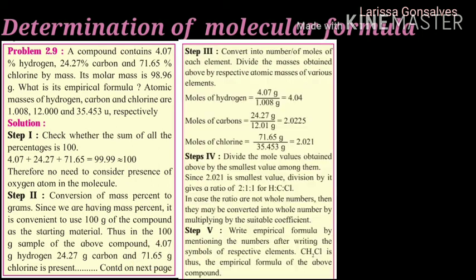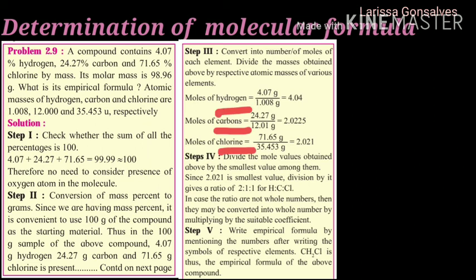Third step is converting into number of moles of each element. So we are going to take the mass and divide it by the atomic mass of various elements. Here we have three elements, that is hydrogen, carbon and chlorine.